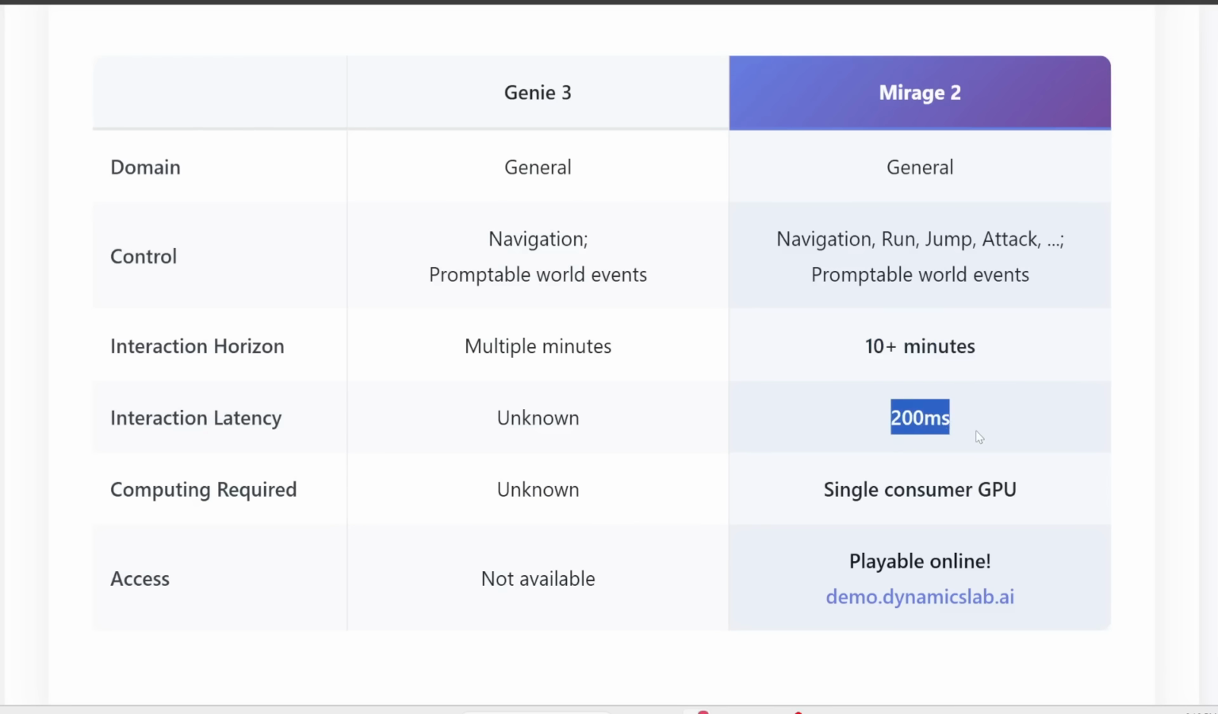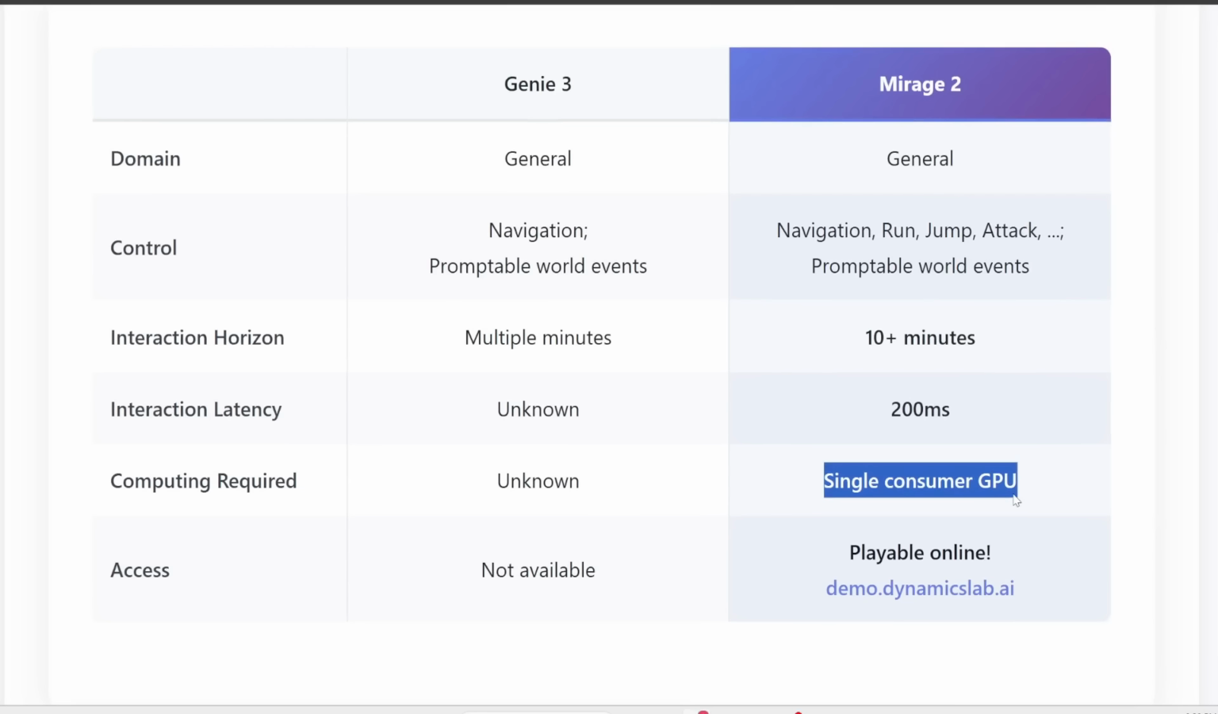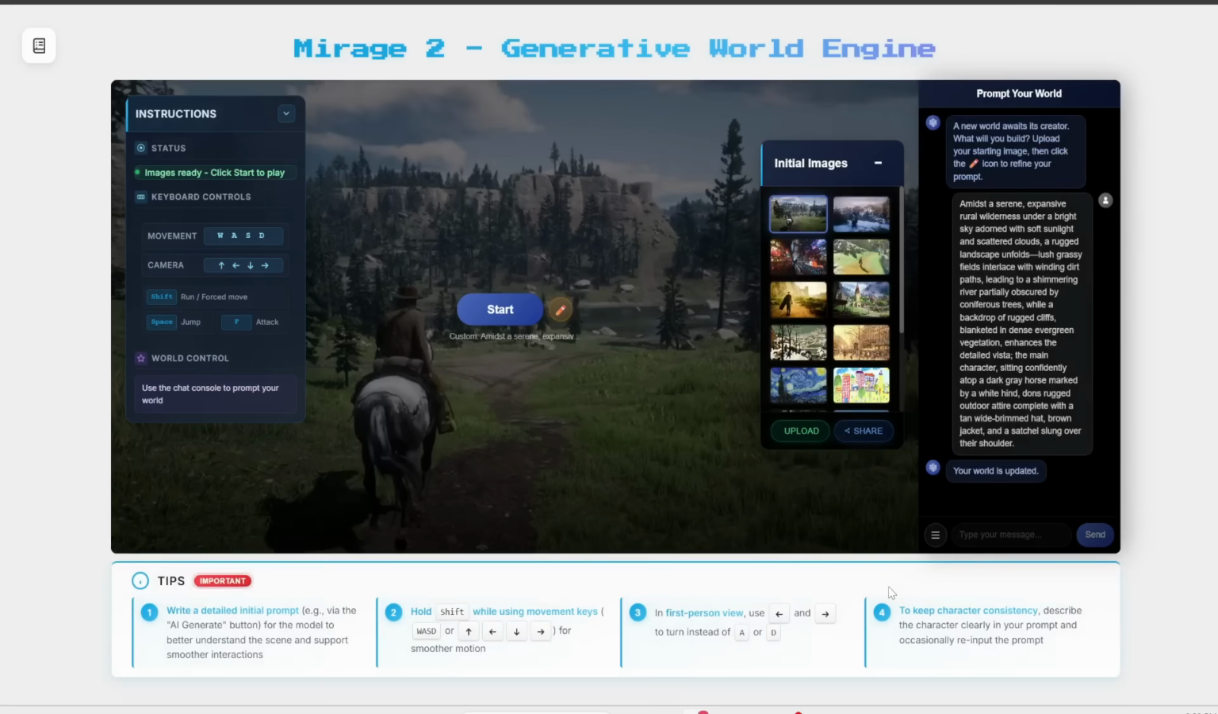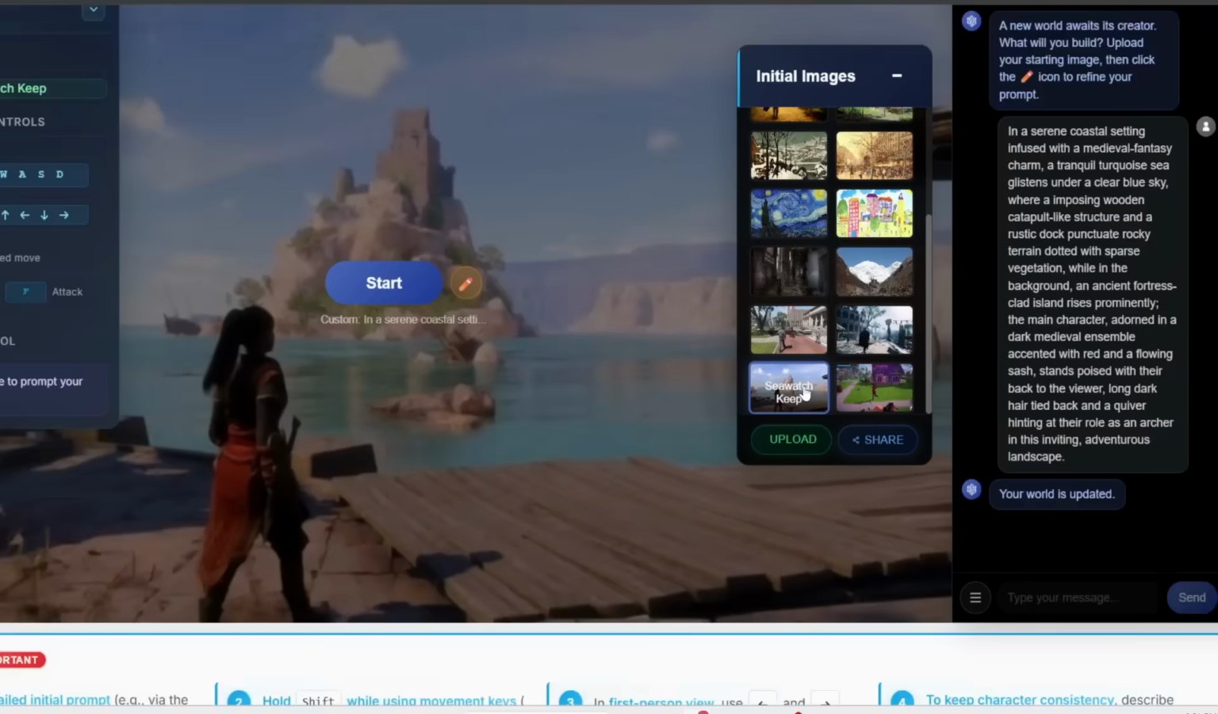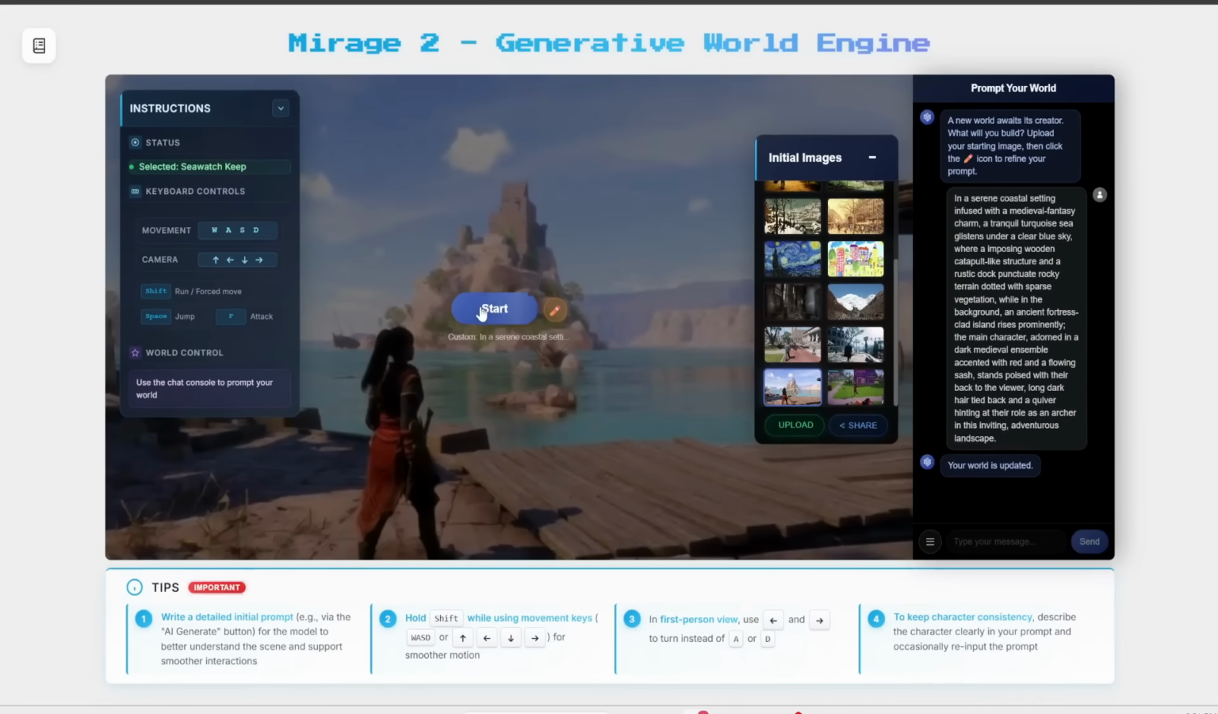And here's the crazy thing. They claim that you just need a single consumer-grade GPU to run this. Now, they haven't released any additional specs yet, nor have they released the model for you to actually download locally, but for now you can try this out online. So simply click on this link over here, and you can either upload your own scene or choose from any of these initial images. So I'm gonna choose this one and then press start.